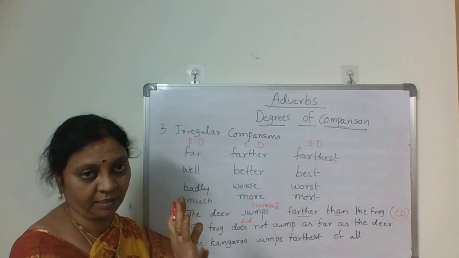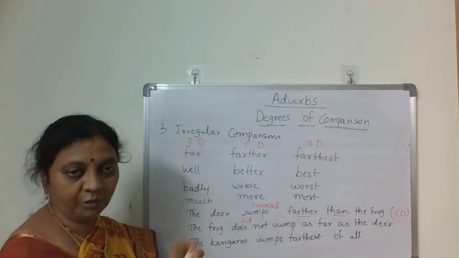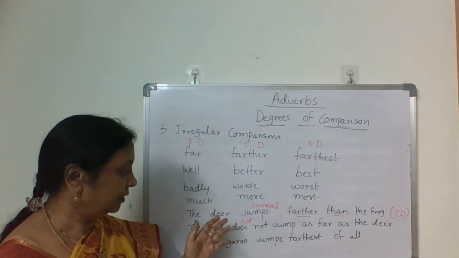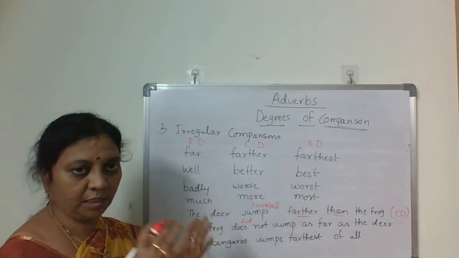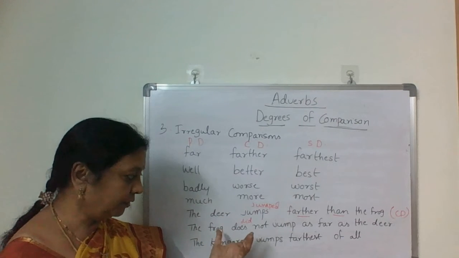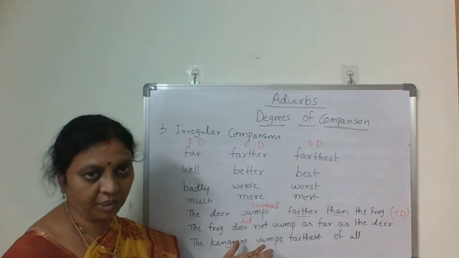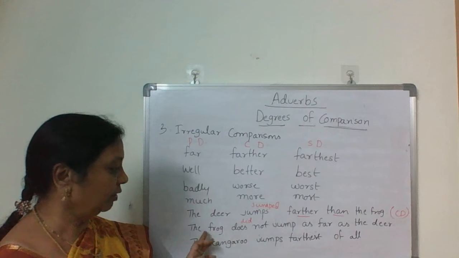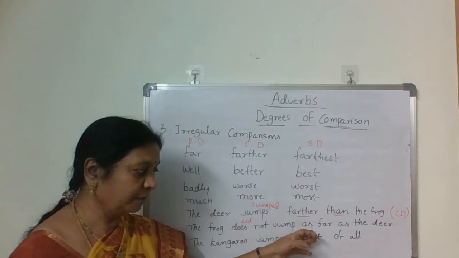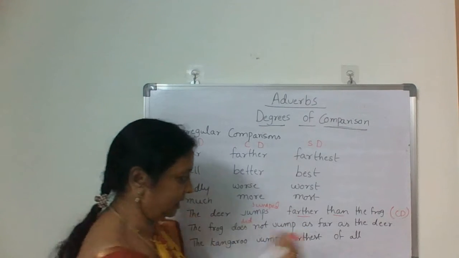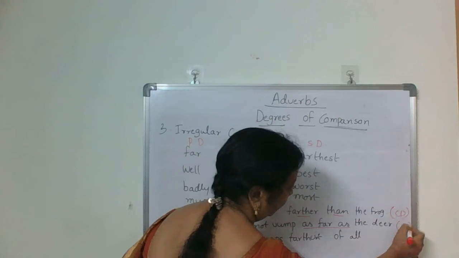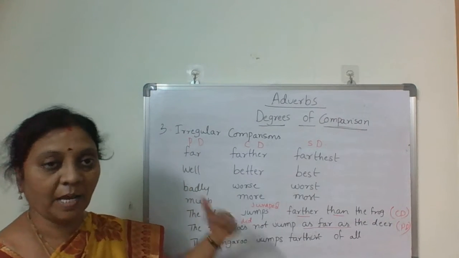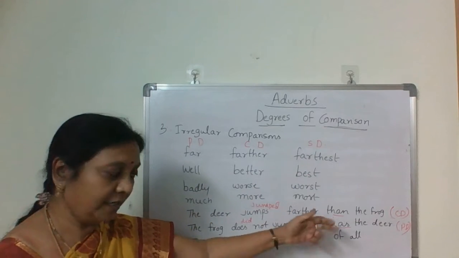If jump is there, we use do forms. So do, does, did, these three we take help of when changing into other forms. The frog does not jump as far as the deer.